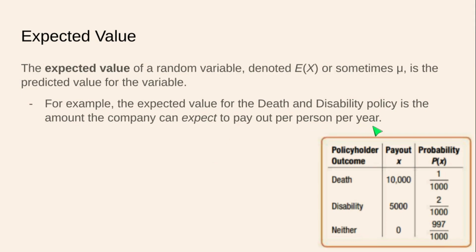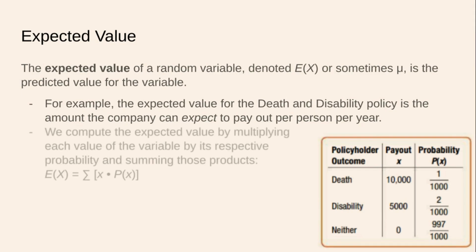That is a question of expectation. So we compute the expected value by multiplying each value of the variable by its respective probability and summing those products. For example, let's talk about the death outcome, rather morbid, but we got to do it. 10,000 is my outcome, and the odds of that happening are 1 in 1,000.